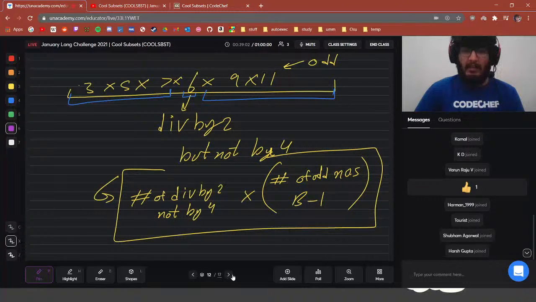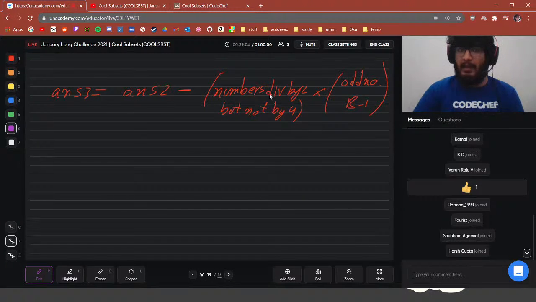Again, we come to case 3. In here as well, the final answer, which is answer 3, is equal to answer 2 minus number divisible by 2 but not by 4. This depends on L to R. This doesn't depend on B. Answer 2 we have already calculated. This again depends only on the B value, which is below here, right?